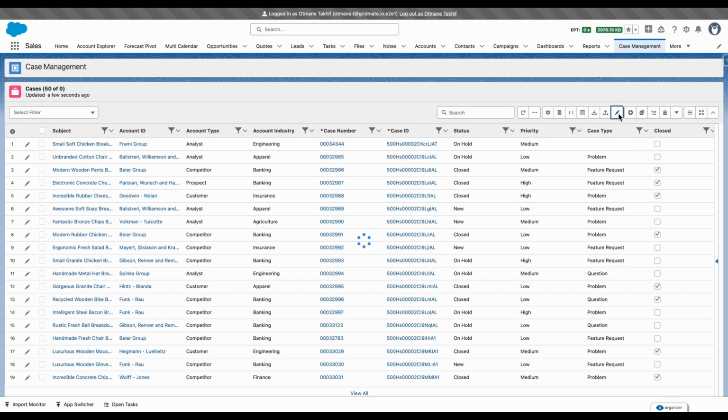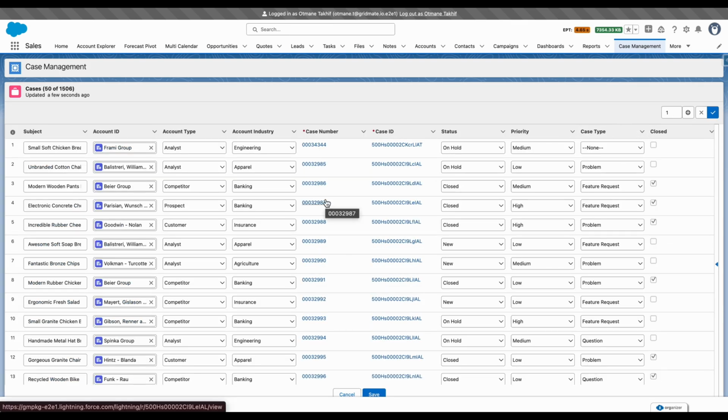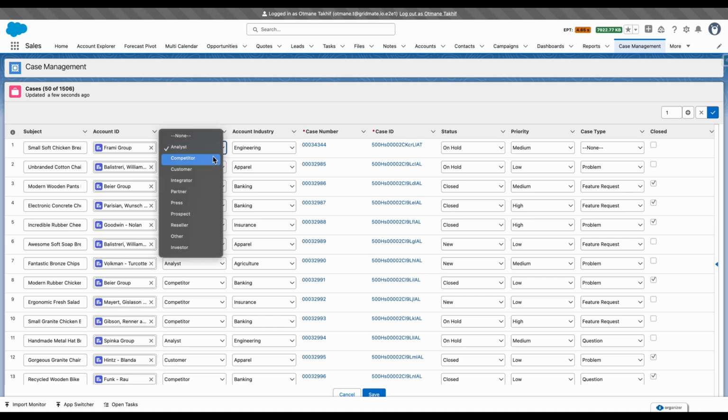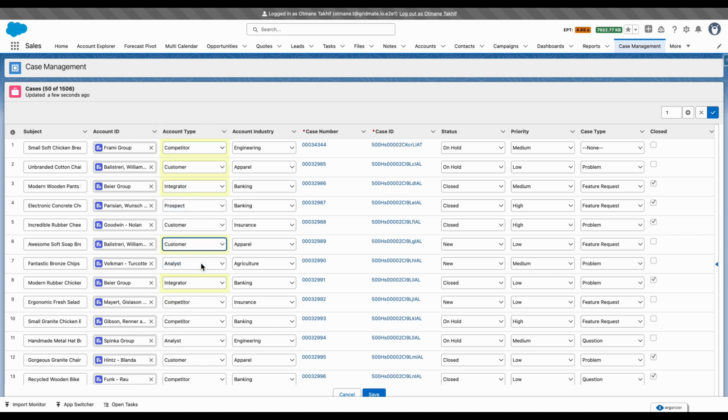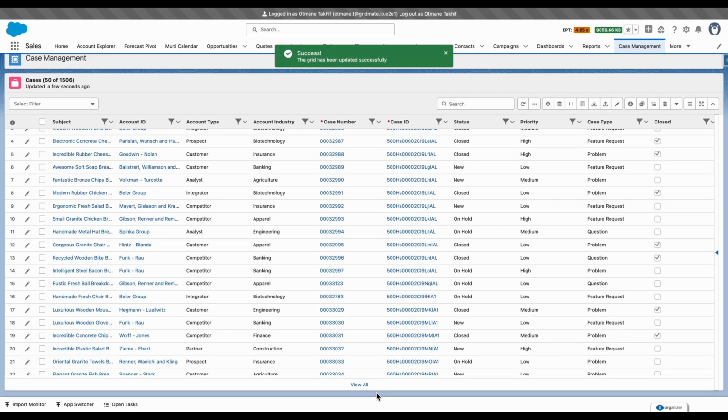Now, when you click Edit, those account fields become fully editable. Make your changes. Once you've completed your updates, be sure to click Save. And just like that, the data updates instantly, all without leaving the grid.